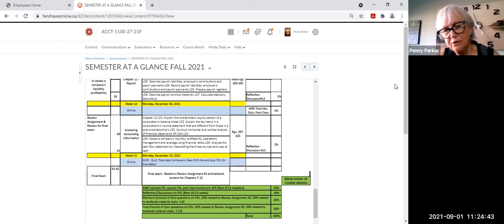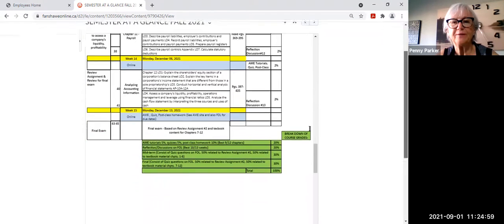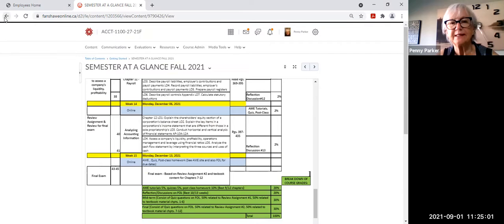So if you download this document, you'll see that there's a second tab, and on that tab, I have all of those due dates listed. I also have them referenced each week within the module content, which I'll show you momentarily here. So that's the semester at a glance document.